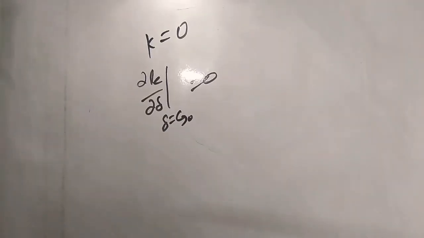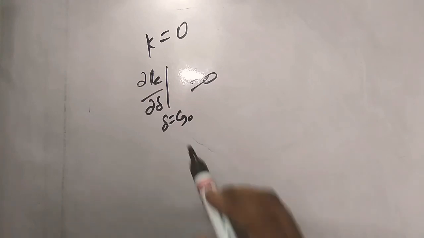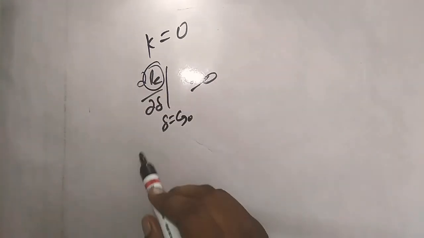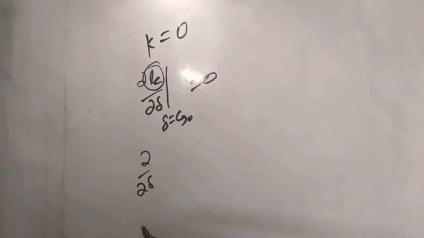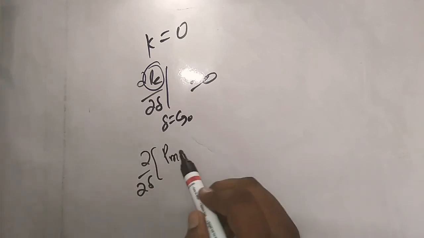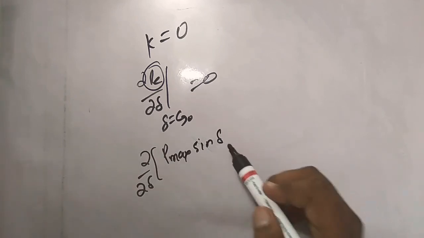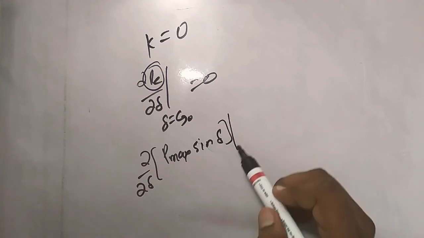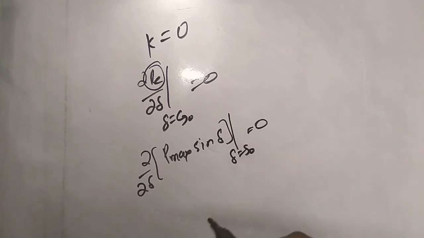In the place of P we can substitute the formula: dou by dou delta of P max sin delta at delta equal to delta naught is 0.